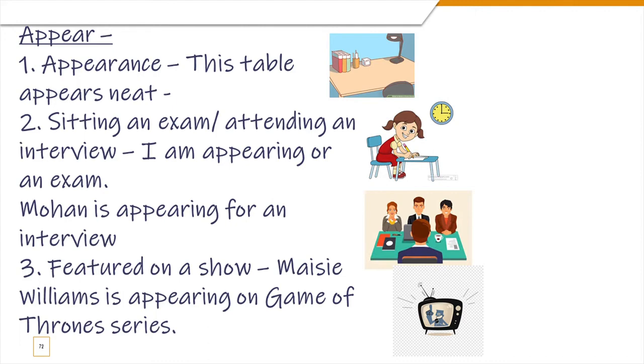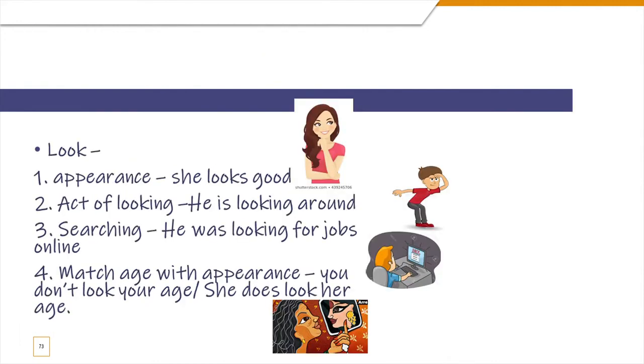And the third one is when someone is featured on a show. For example, Maisie Williams is appearing on the Game of Thrones series. Appearing means she is acting in that series, in that show. Let's move on to the next one.